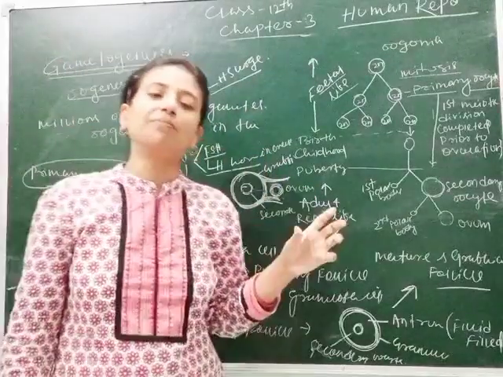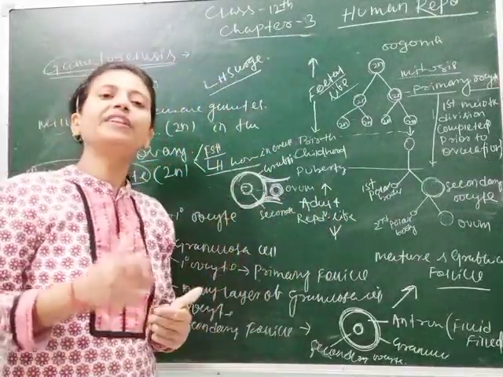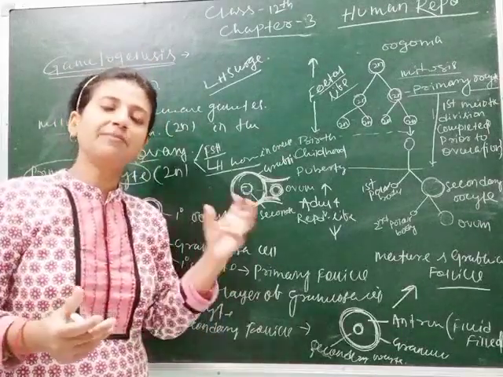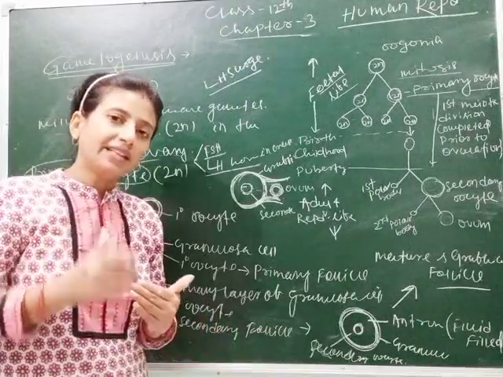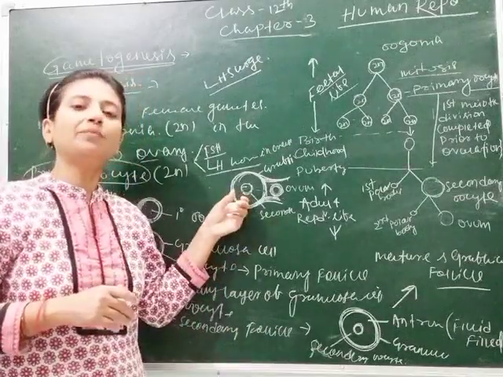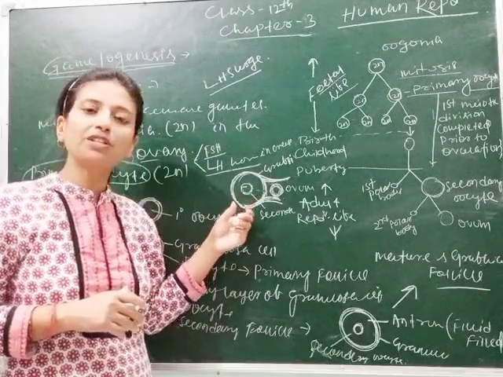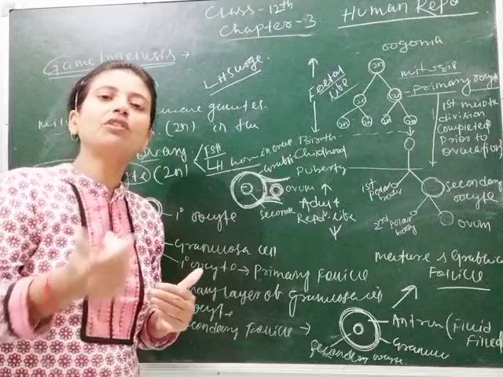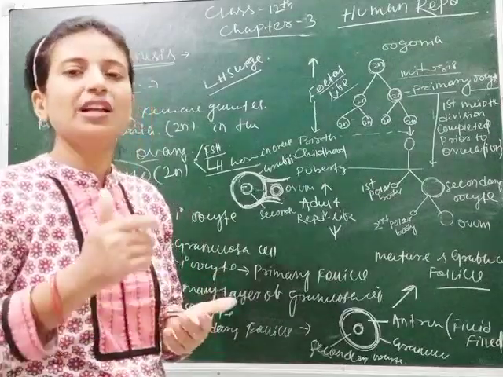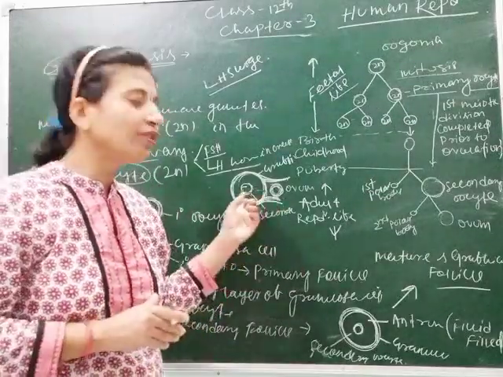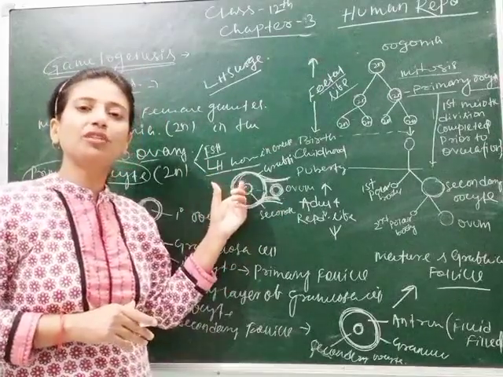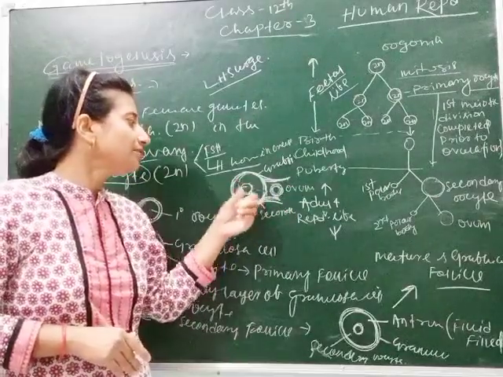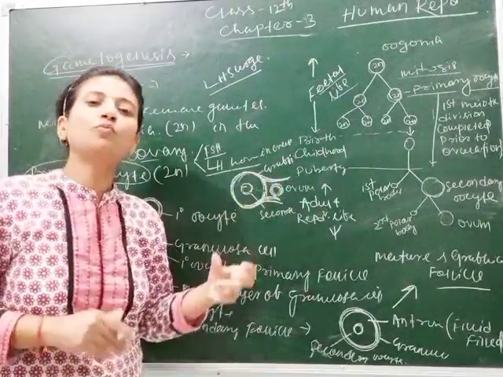After the ovum is released from the Graafian follicle, it is available for fertilization. Clear? If fertilization occurs, then implantation occurs. That's why one part of the Graafian follicle gets converted into corpus luteum, through which progesterone hormone is secreted, and progesterone hormone is called the pregnancy hormone as it helps in the maintenance of endometrium. This topic you will also study in the next class. So here just remember, ovulation leads to fertilization.